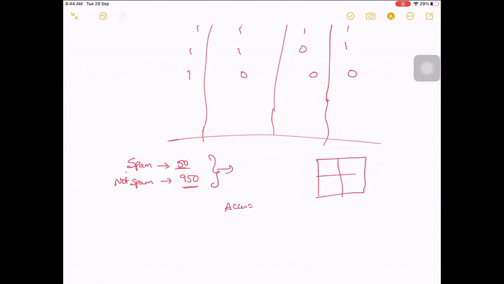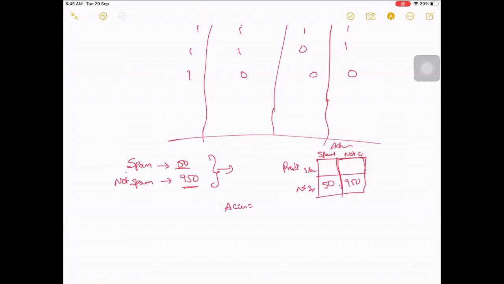Okay, so let us say this is prediction, this is actual. This is spam, not spam, spam, not spam. Actually spam are these. There are 50 actual spams, out of which I am predicting everything as not a spam. Every one of these actual 50 I'm predicting as not a spam, and the actual not-spam ones I'm also predicting as not a spam.